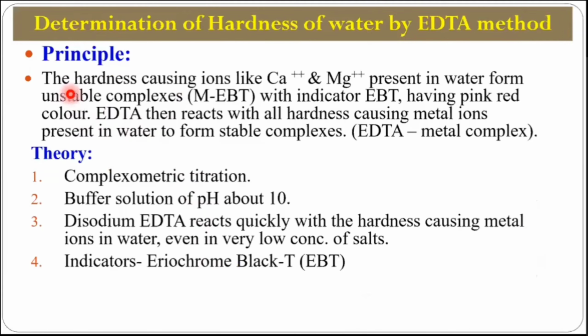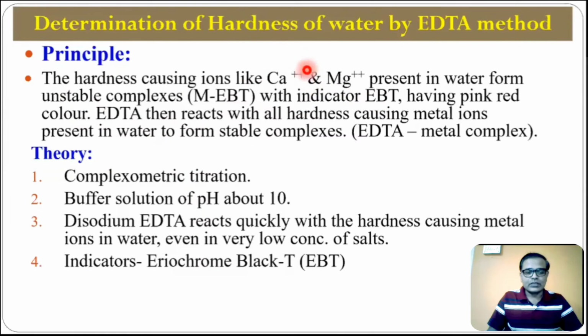The basic principle behind this is that the calcium and magnesium, the hardness causing heavy metal ions, form unstable complexes with the indicator, that EBT indicator which we are using. So EDTA and these calcium magnesium salts can react together and they will form a stable complex. So it is possible to add EDTA molecules into the water, so that there will be removal of some hardness causing metal ions in the form of a complex. Metal EDTA complex is formed; although we are not removing it separately or completely, still that will be removed in the form of that particular salt.